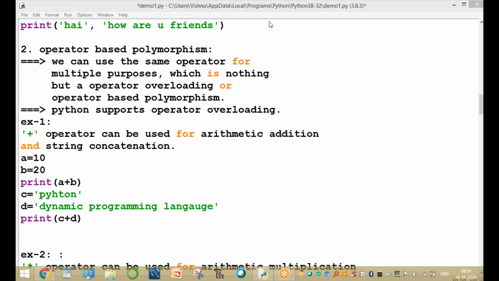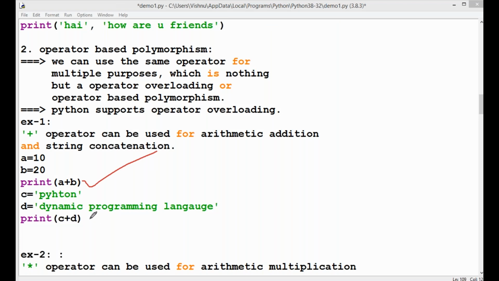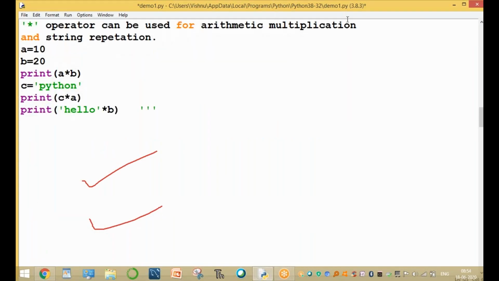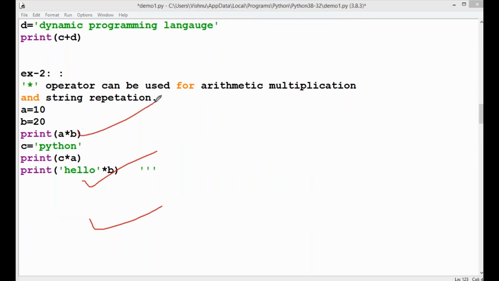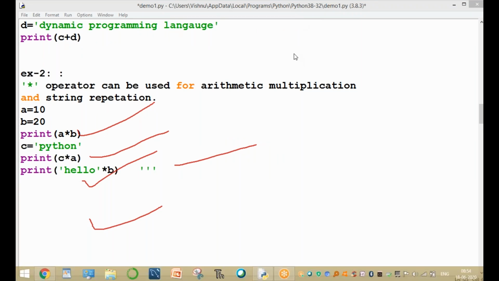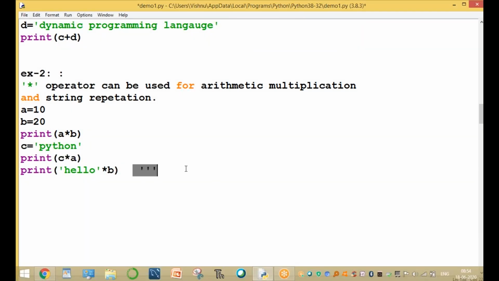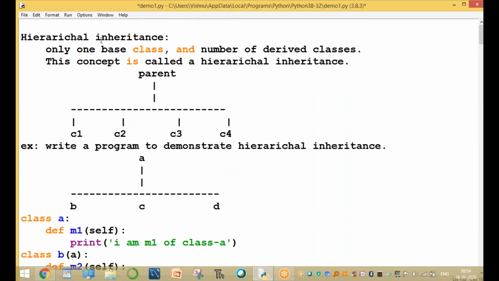Here the behavior is addition, in this place the behavior is concatenation. The multiplication is also the same: here the behavior is multiplication, here it is repetition. That is called operator based polymorphism. Tomorrow I will explain class based polymorphism.